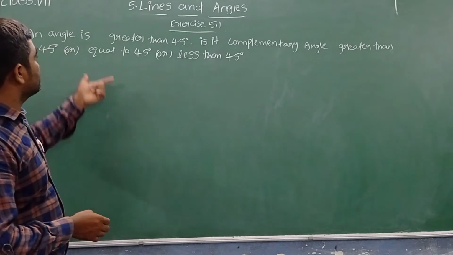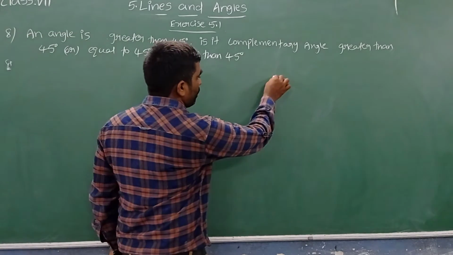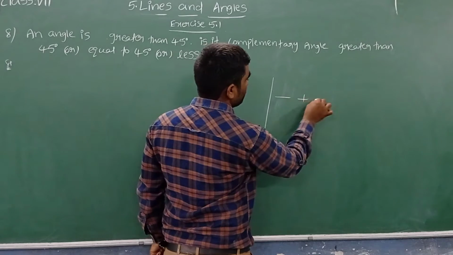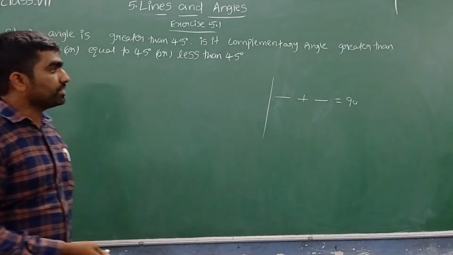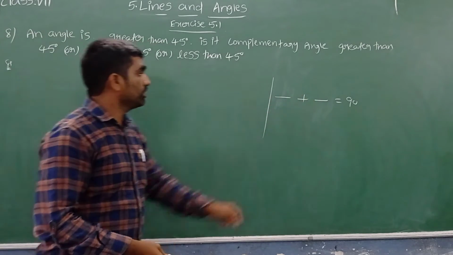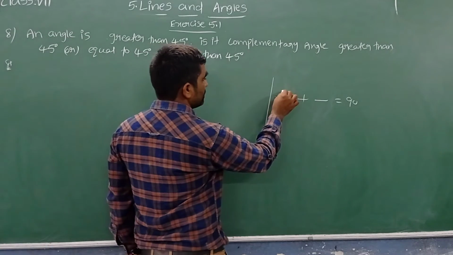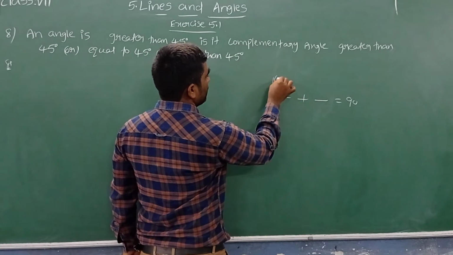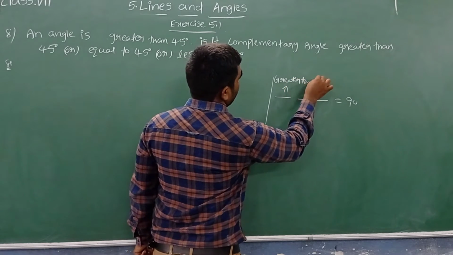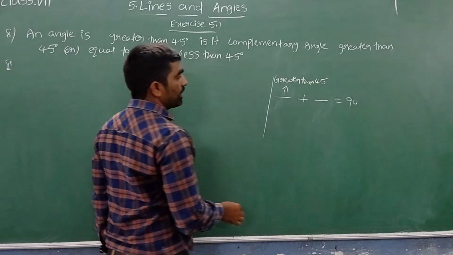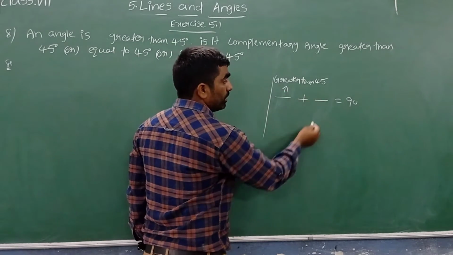So in the two angles, they said one angle is more than 45 degrees. About complementary, what we know is that the sum of two angles is 90 degrees, then they are called complementary to each other. So in the two angles, they said about one angle: an angle is greater than 45 degrees. This first angle is greater than 45 degrees when two angles are complementary.